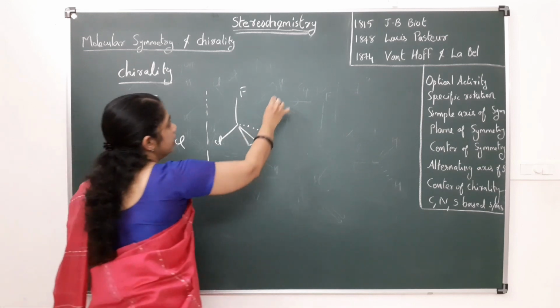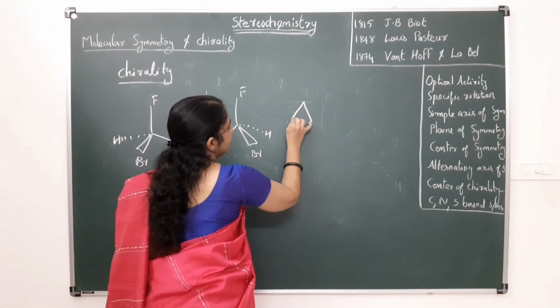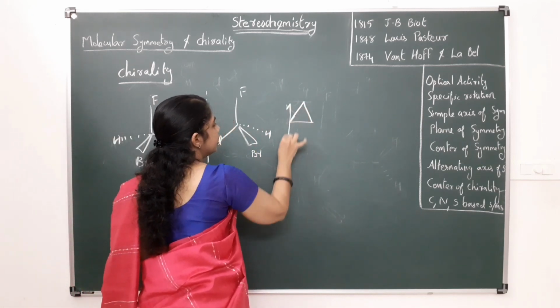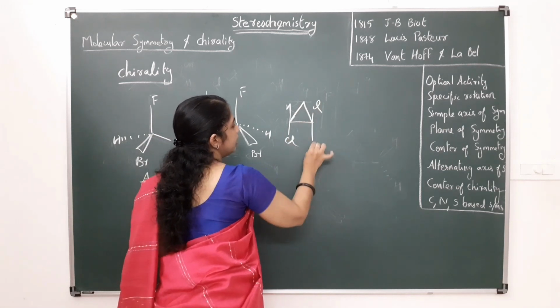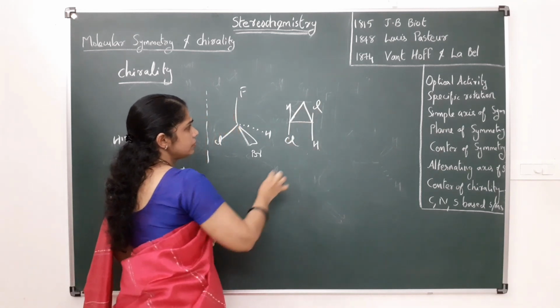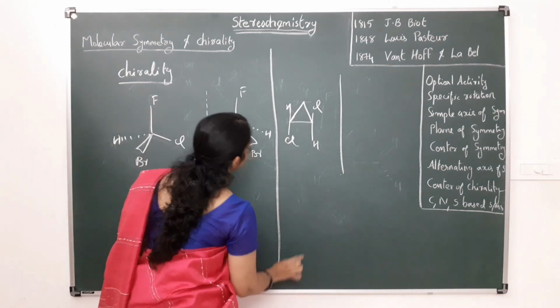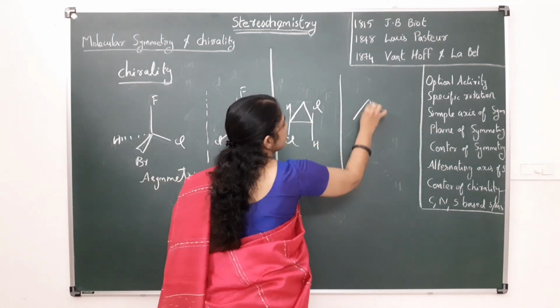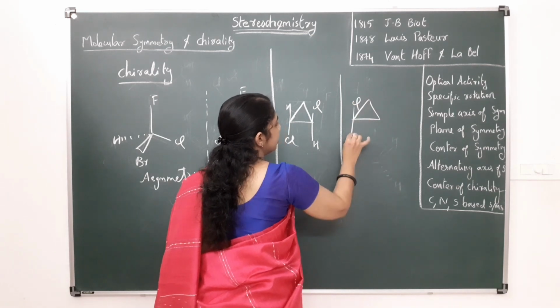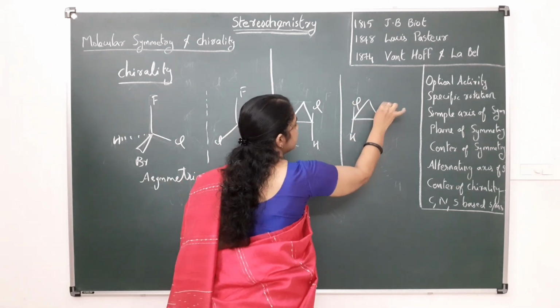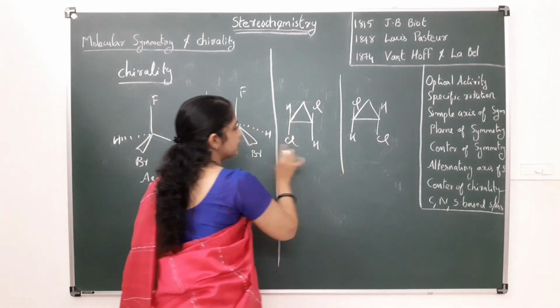Then in the case of this molecule, for example, here it is hydrogen, here it is chlorine, here it is hydrogen. If I take the mirror image, here it is chlorine, here it is hydrogen, here it is chlorine. This is the mirror image of this molecule.